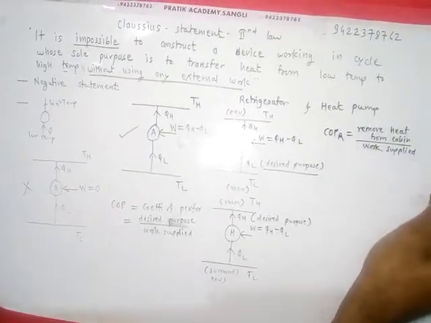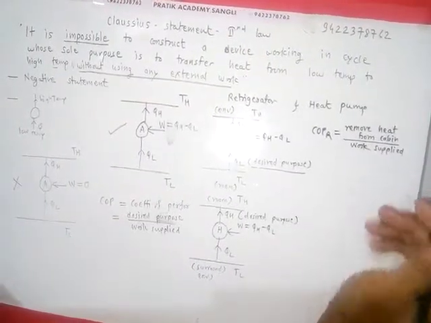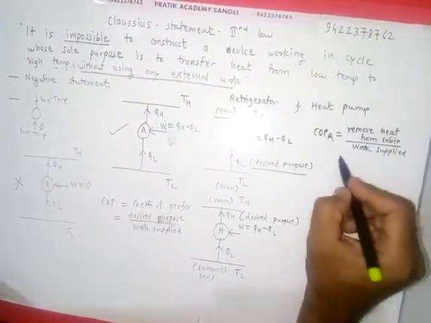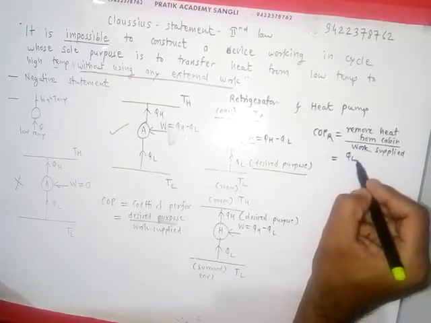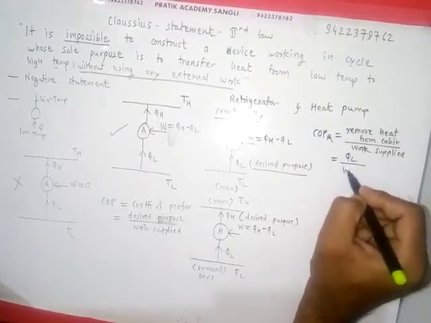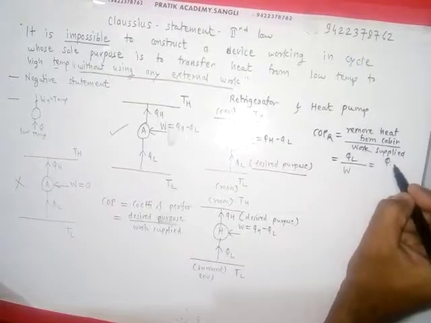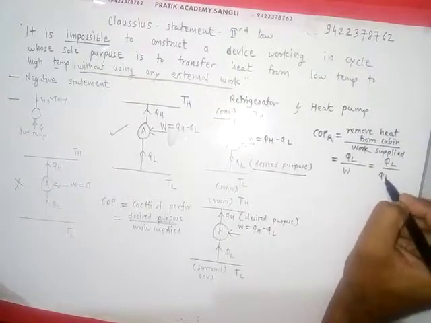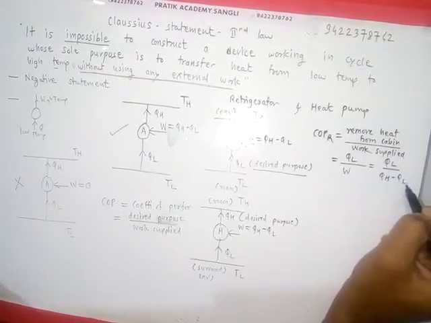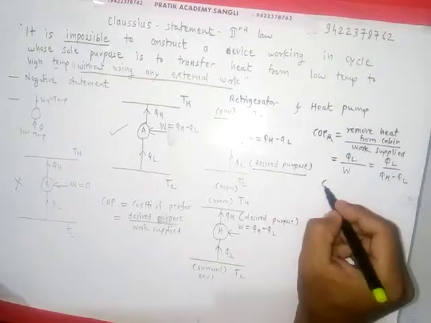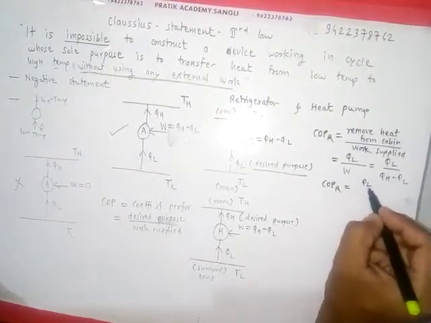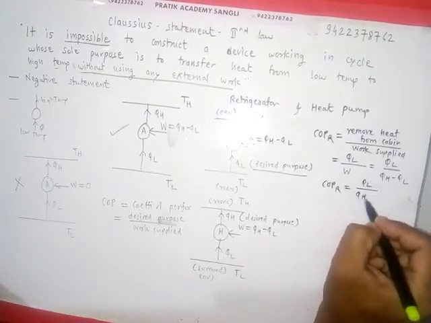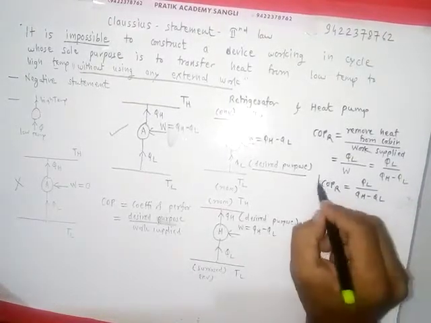So the heat removed is QL and the work is W, which comes to QL upon QH minus QL. So this is the COP of refrigerator, that is equal to QL upon QH minus QL.